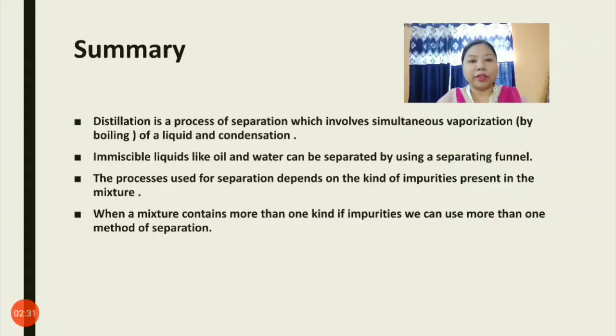So children, since we have completed today's class, let us now summarize what we have learned. We have learned that distillation is a process of separation which involves simultaneous vaporization of a liquid and condensation. Vaporization takes place by boiling. Immiscible liquids, that means liquids which do not mix with each other, like oil and water, can be separated by using a separating funnel.